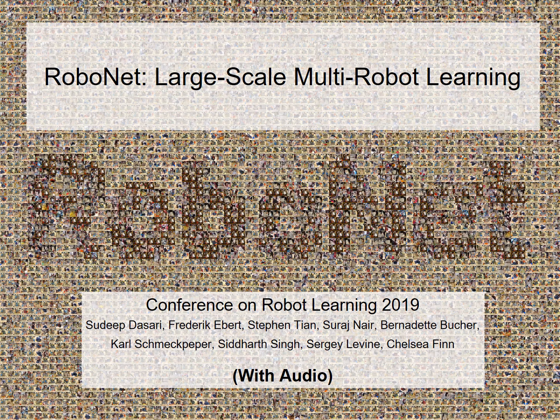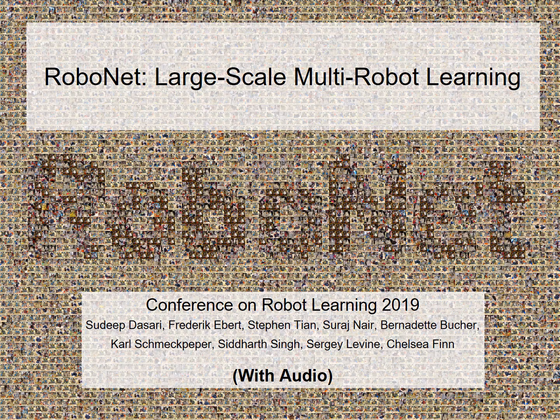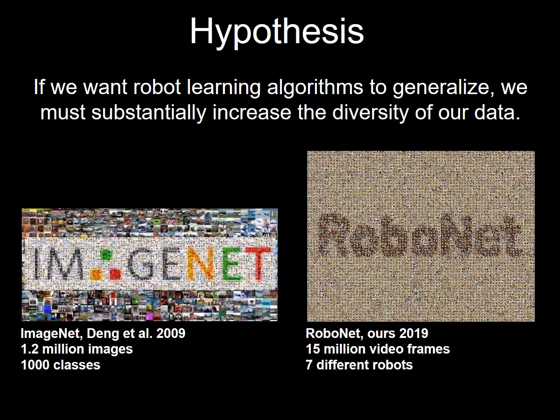We present RoboNet, large-scale multi-robot learning. We hypothesize that in order for robot learning algorithms to generalize across a large range of environments, they must be trained on substantially larger and more diverse training sets. Inspired by the breadth of the ImageNet dataset, we introduce RoboNet, a dataset containing roughly 150,000 trajectories with video and